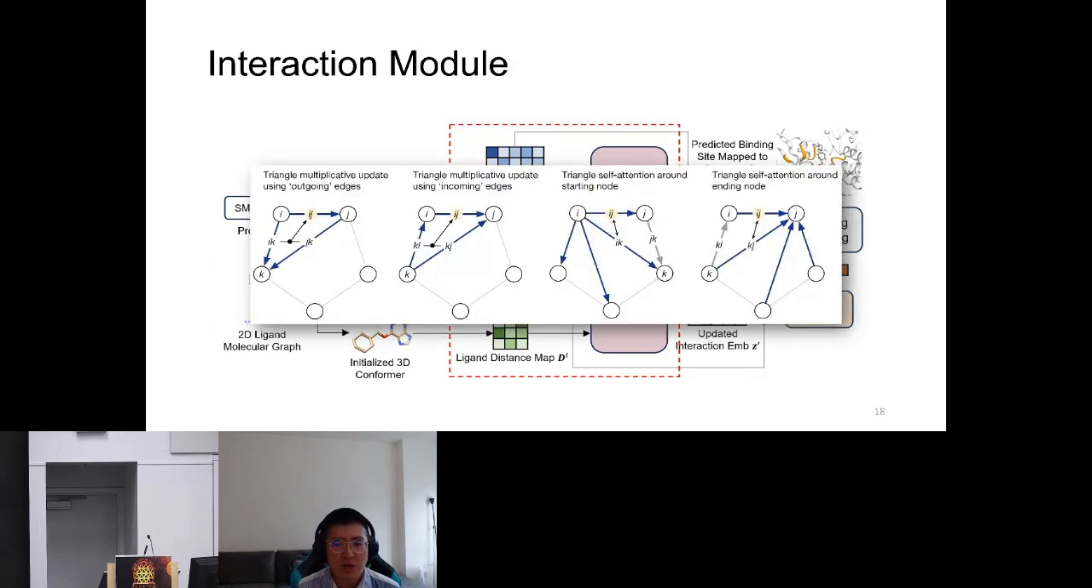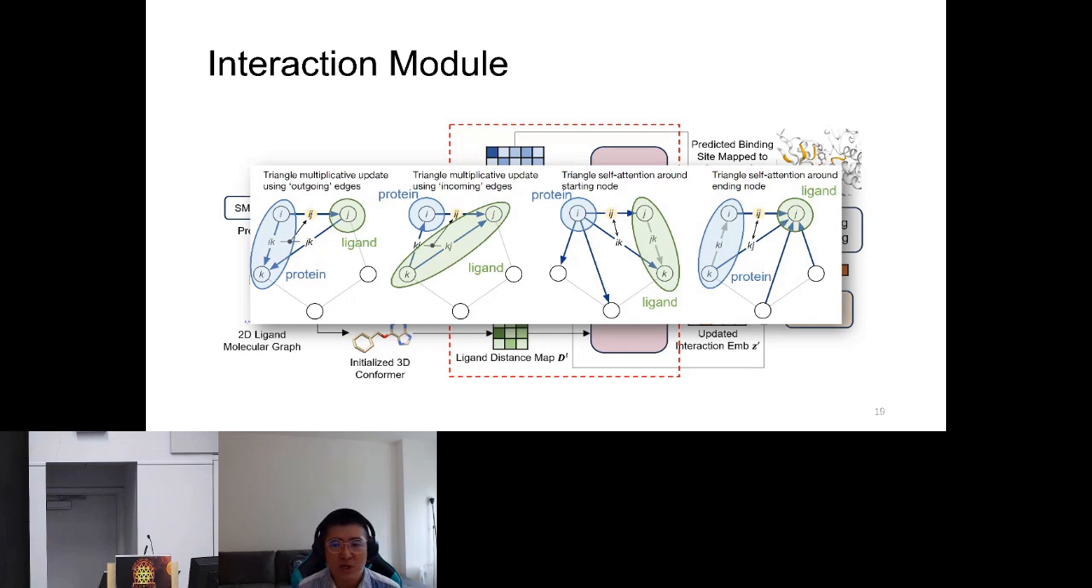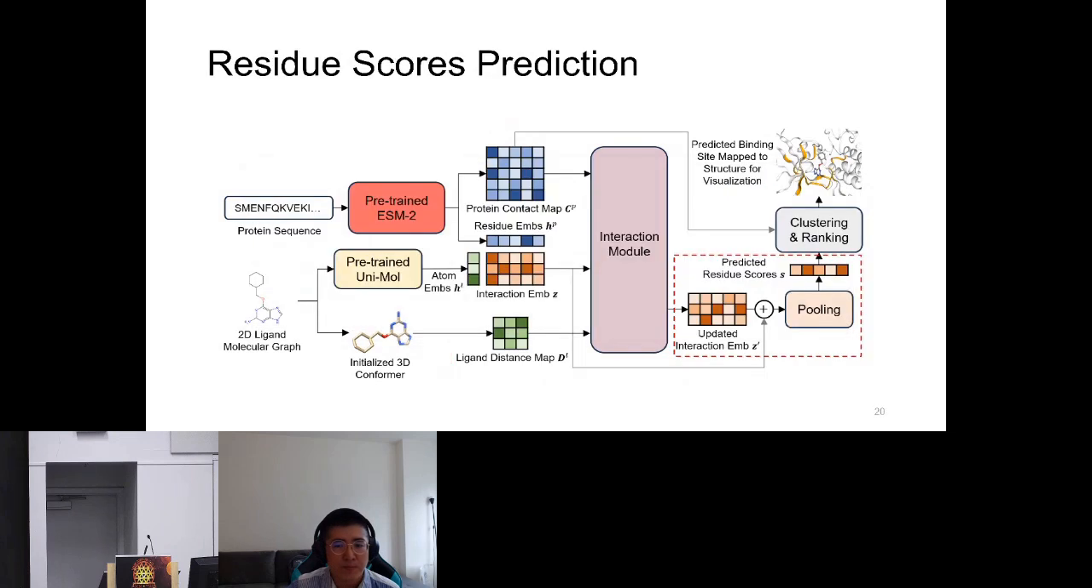To accomplish this, we use a variant of the Evoformer block in AlphaFold 2 as our interaction module, which contains similar two-step operations, including the triangle multiplicative update and triangle self-attention. Different from the operations in Evoformer, where all nodes are from protein, we assign them to be either protein residues or ligand atoms to have the computations. Then we fold the updated interaction embeddings together and use a pooling over the dimension related to the ligand atoms to predict a score for each residue.